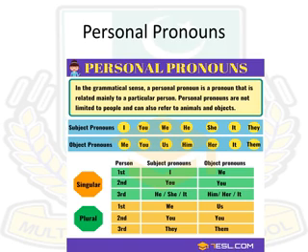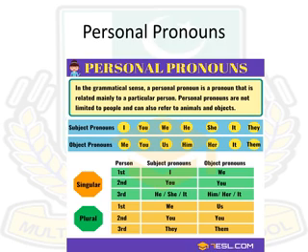The personal pronouns. These pronouns are so called because they refer to three persons: the speaker or the first person, that is I and we, the person spoken to or the second person, that is you, the person spoken about or the third person, that is he, she, it and they.